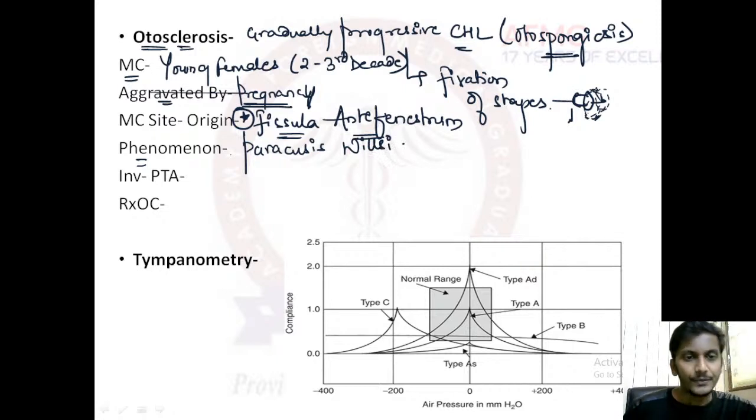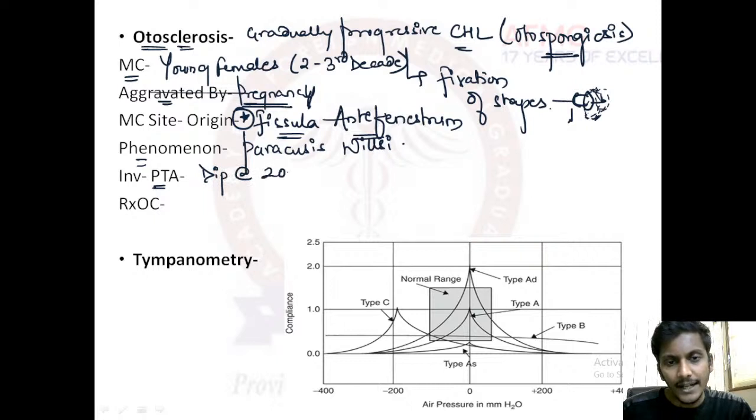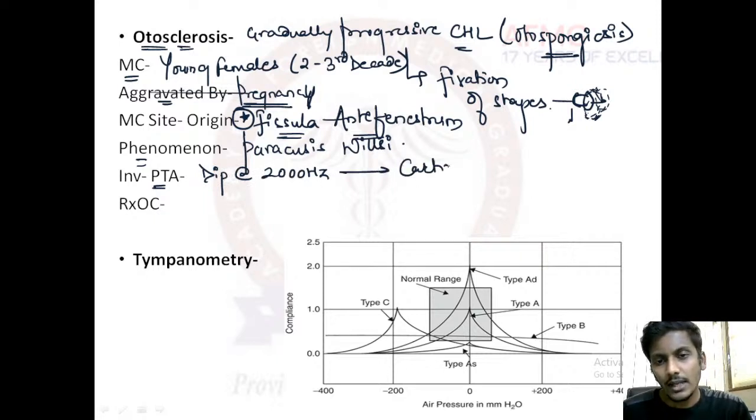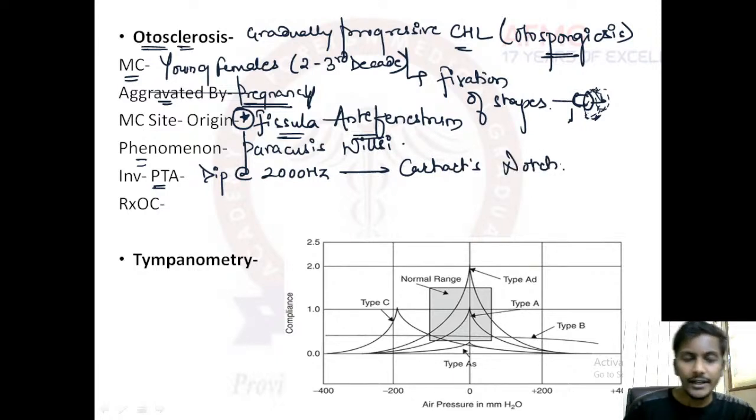Then the investigation would be pure tone audiometry, and as we already saw in pure tone audiometry, we find a dip at how much hertz? A dip at 2000 hertz, and this dip at 2000 hertz is known as the Carhart's notch, right?